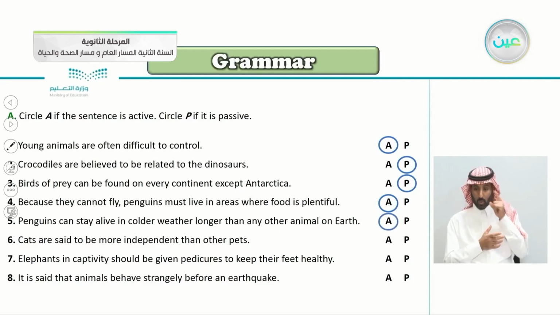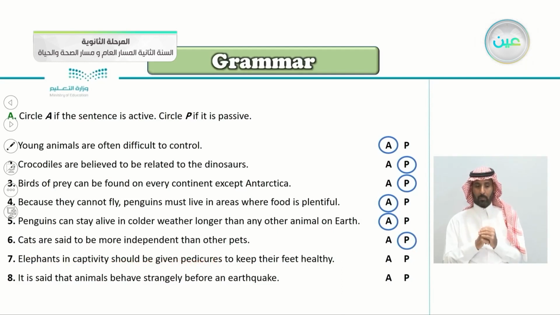Very good. Cats are said to be, notice the structure here, more independent than other pets. So this one is obviously, very good, obviously passive. Elephants in captivity should be given pedicures to keep their feet healthy.